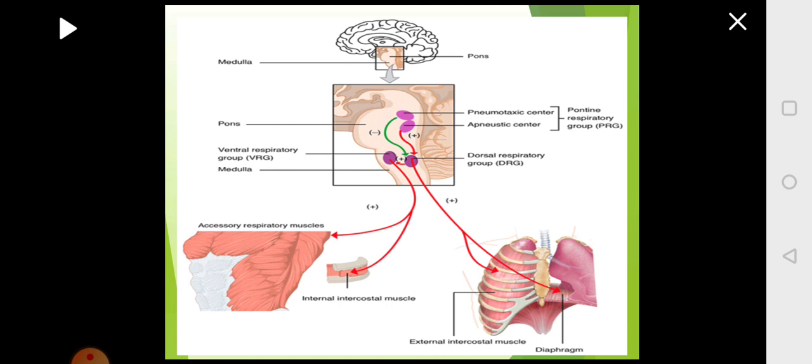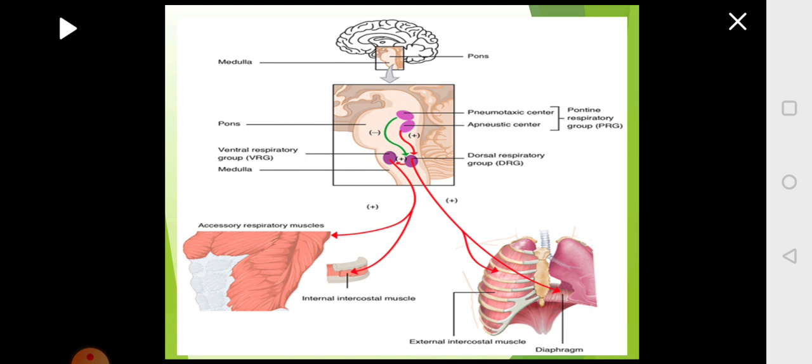Since it is moderating the rate of respiration brought about by the medulla, this is called the regulatory part of the neural respiration. Pons will become the regulatory part.